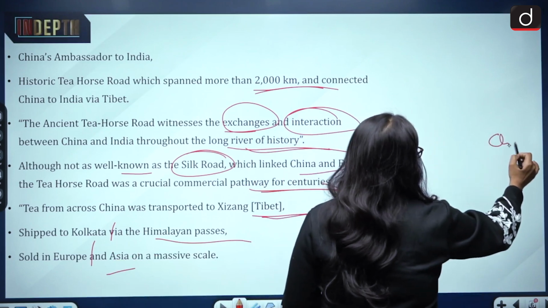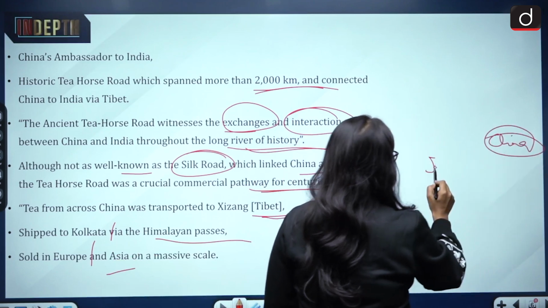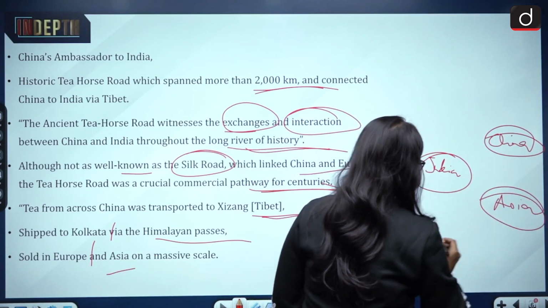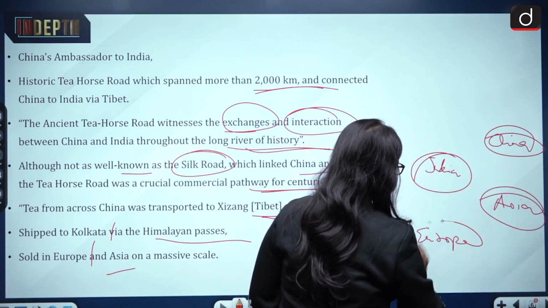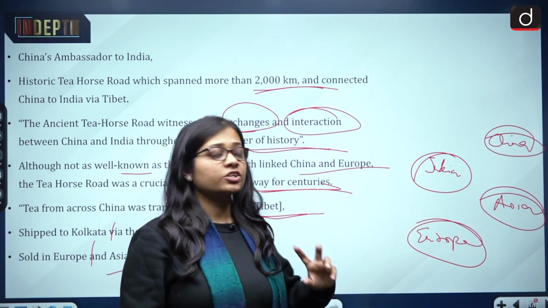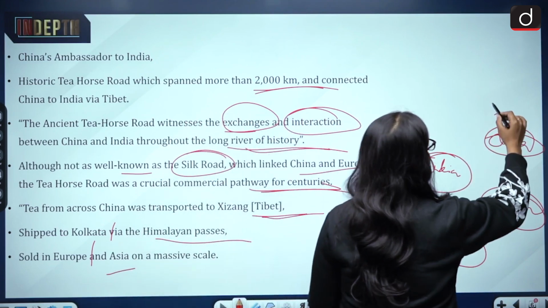So what used to happen is, this is China, this is India, this is other Asian countries, and this is Europe. Now the tea which used to be produced in China was a very famous product of China.